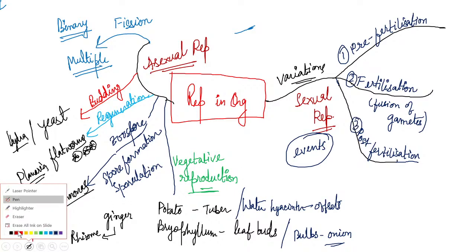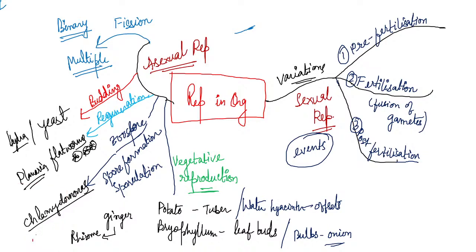After fertilization also some changes occur, and I'll surely discuss those here. First we start with pre-fertilization. Two things happen in pre-fertilization. One is gametogenesis. We already studied it in class 10, right? Gametogenesis is the formation of your gametes.